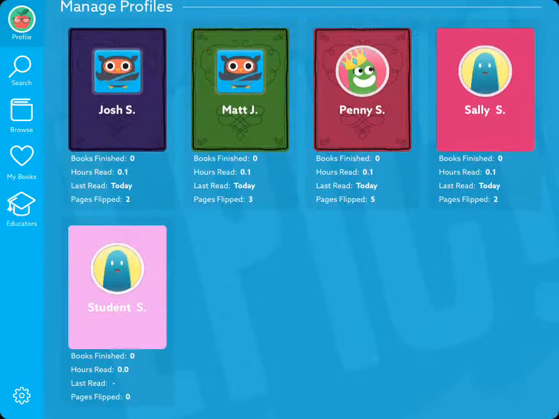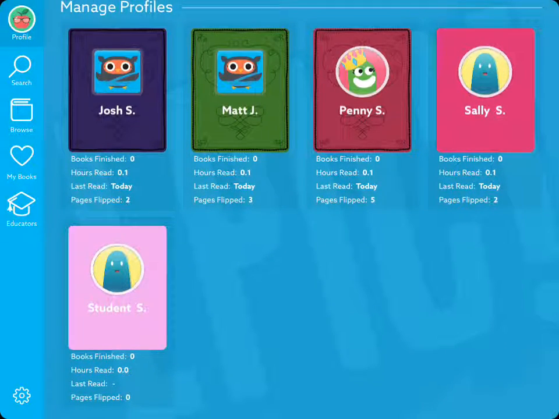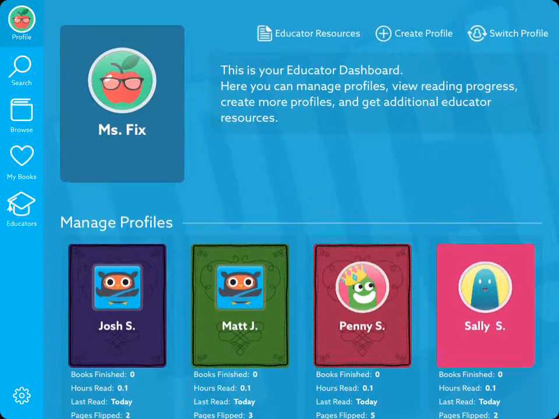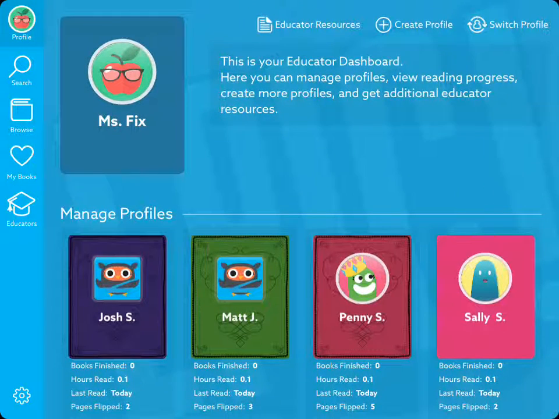So you can see all the books they've read and when they last read. It's sort of like a digital reading log, pretty neat for the classroom. Alright, so that's Epic.